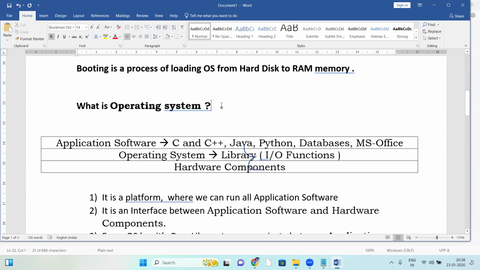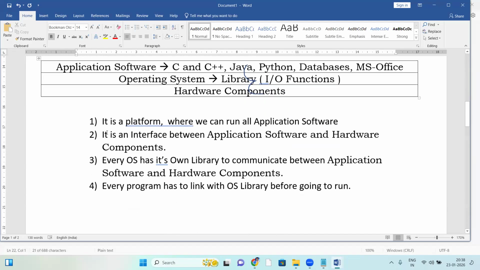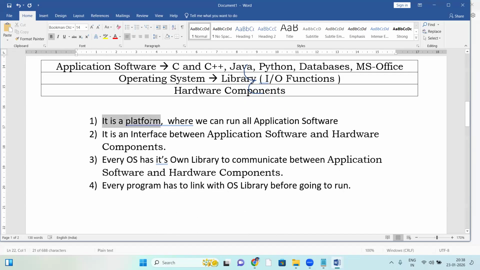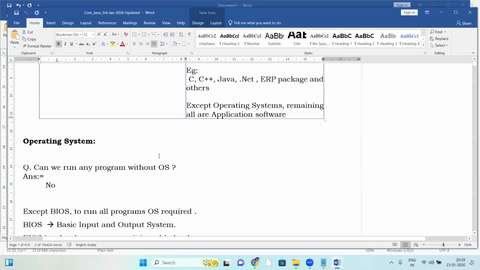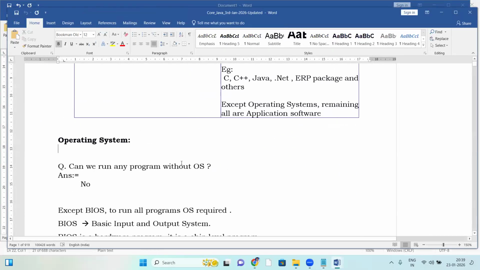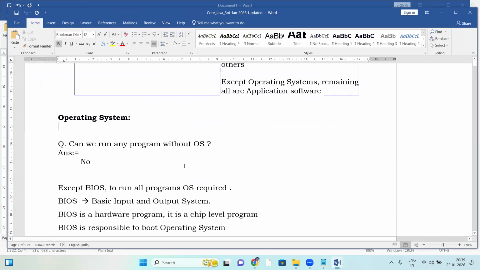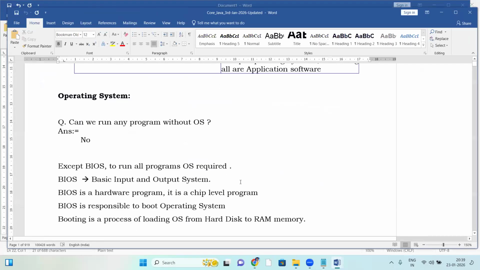So what is an operating system? Simple answer: it's a platform where we can run all application softwares. Next, it's an interface between application software and hardware components. It's a platform and an interface. That's all about OS. The same points are explained in the document also. Nothing is missing, everything is in the document here. You can follow the document.